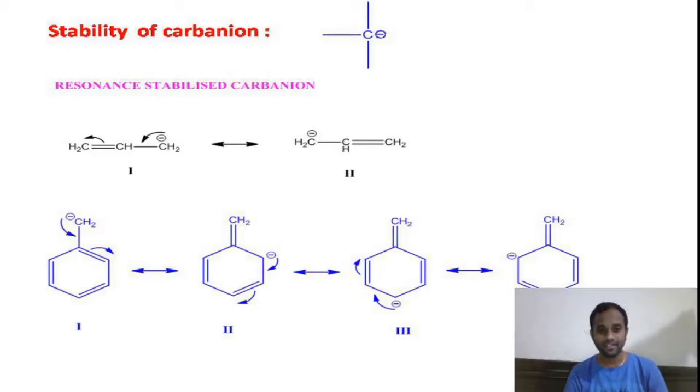Similarly, if you look at the second example, this is a benzyl carbon anion. The carbon which is attached to the benzene ring is called benzylic carbon. Here that benzylic carbon is carrying the minus charge. This is an example of a benzyl carbon anion. This benzyl carbon anion is also resonance stabilized. You can see this minus charge is involved in delocalization in the ring, forming 4 resonance structures. So in this way, this is also a resonance stabilized benzyl carbon anion.